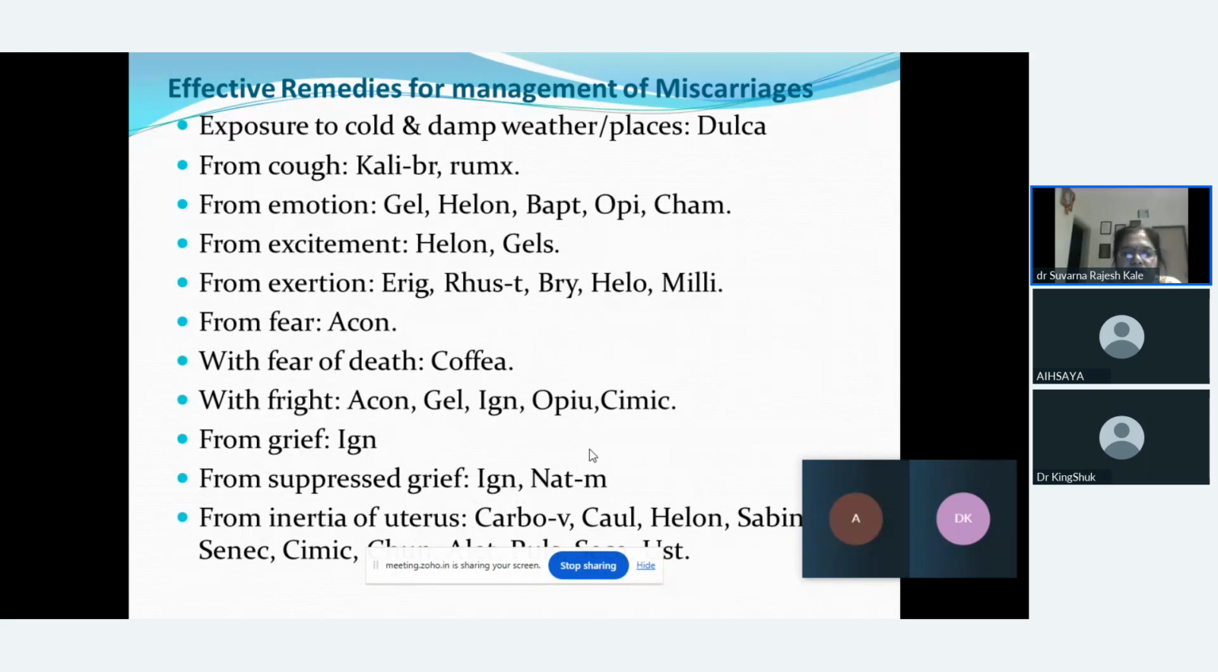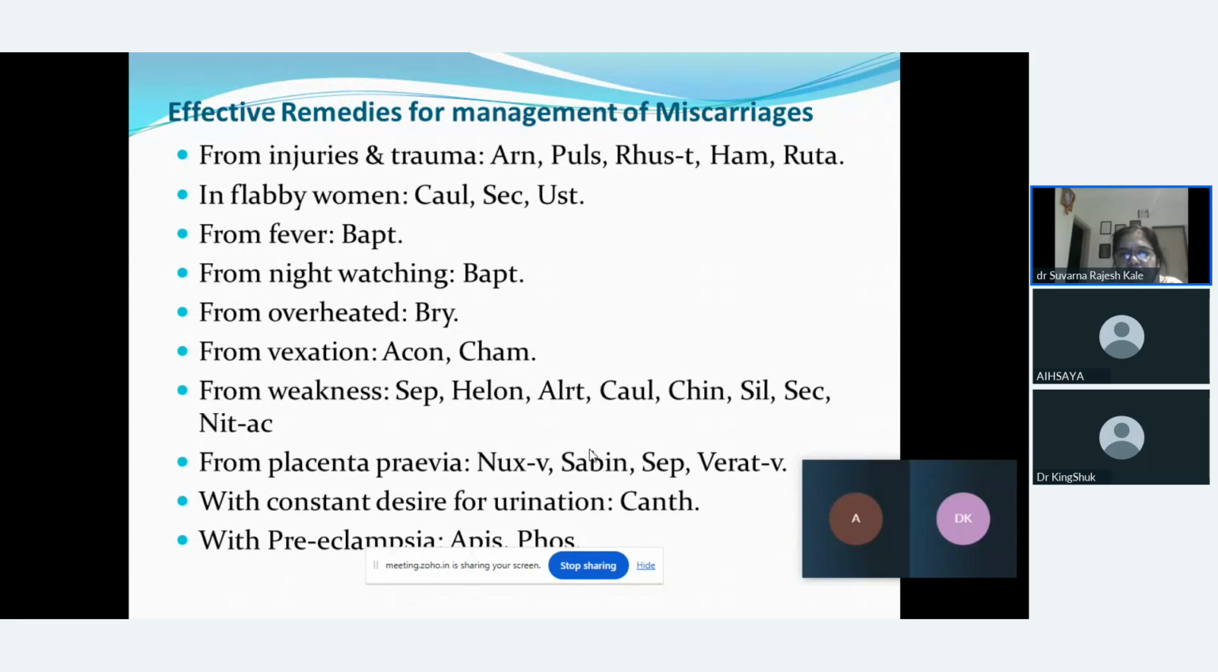Abortion from suppressed grief: Ignatia and Natrum muriaticum. Abortion from inertia of uterus, that is debilitated uterus: Caulophyllum, Helonias, Sabina, Senecio, Cimicifuga, Eupatorium. These are the remedies which are given in the repertories. If there is abortion from injuries and trauma, we can think of Arnica, Pulsatilla, Rhus tox, Hamamelis, and Ruta.